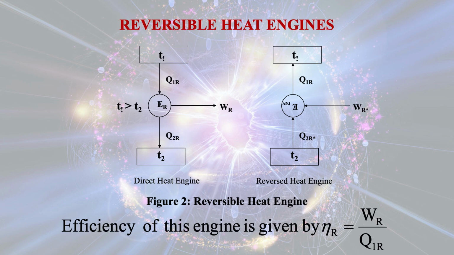When you think of the efficiency of the heat engine, that efficiency is equal to WR by Q1R, where WR is the work done by the engine and Q1R is the heat received as an input to the engine. So in this case, both are positive in the sense that WR is the work done by the system, considered as positive, and Q1R is the heat input to the system, considered as positive. But Q2R, heat leaving the engine, is considered as negative.